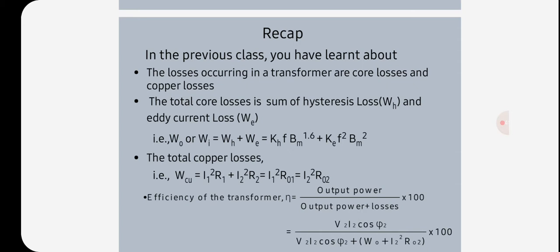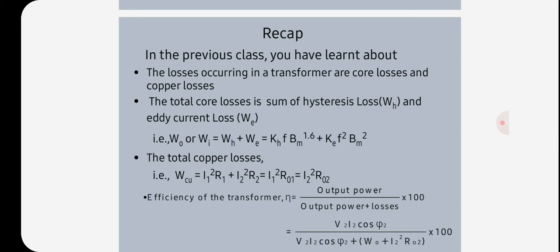F is the frequency of supply in hertz. V is the volume of the core in cubic meters. Maximum flux density is the maximum value of flux density in the core. T is the thickness of the core laminations.